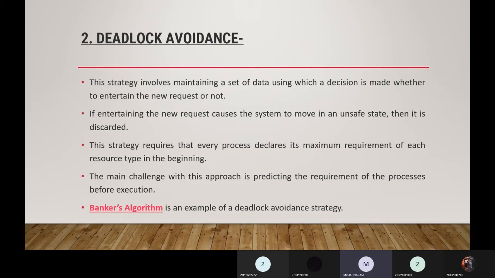The main challenge with this approach is predicting the requirement of the process before execution. As we discussed earlier, predicting requirements is somewhat difficult, but we can avoid deadlock by doing this.